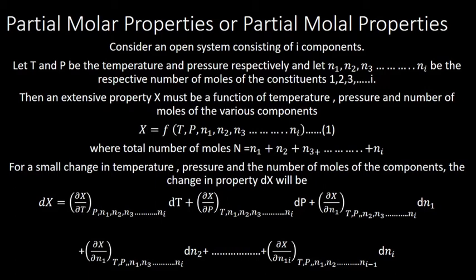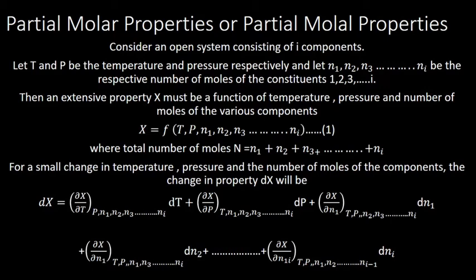Open system means it can exchange both energy and matter with the surroundings. So if you take a mixture, or a component which has i number of constituents in it, let the number of moles of each constituent be n1, n2, n3 up to ni. That will affect the properties. So we have to consider here the number of moles of each constituent.